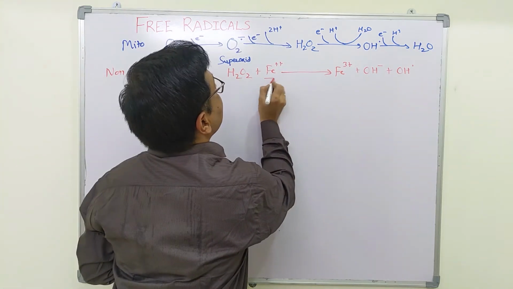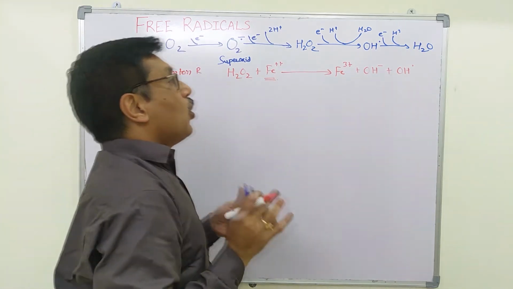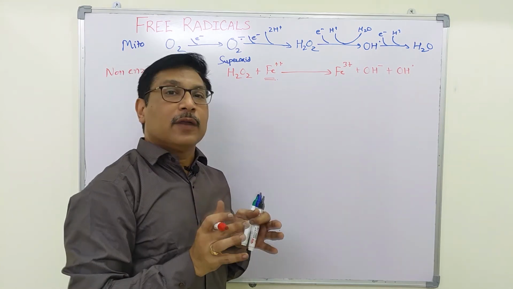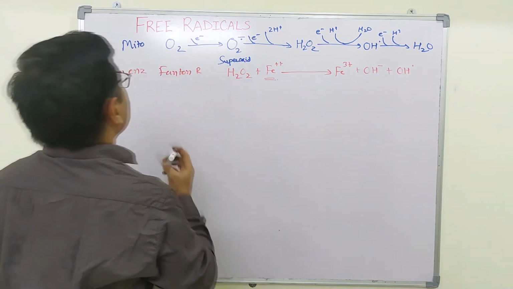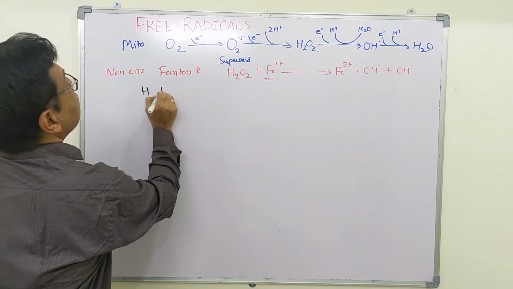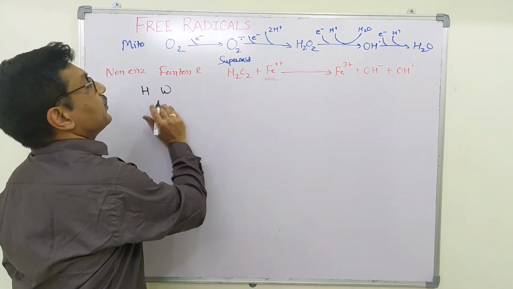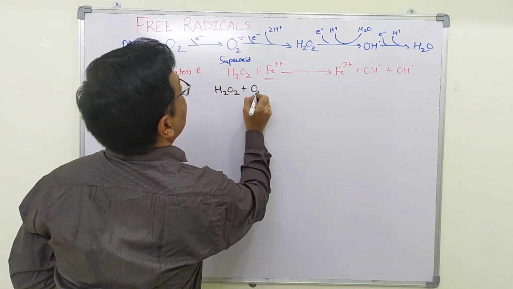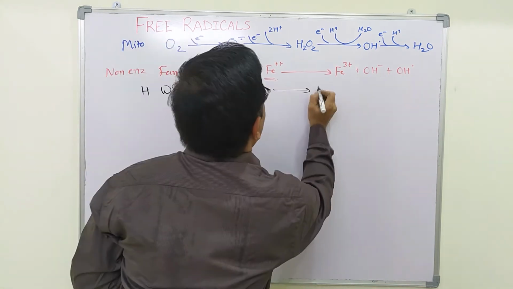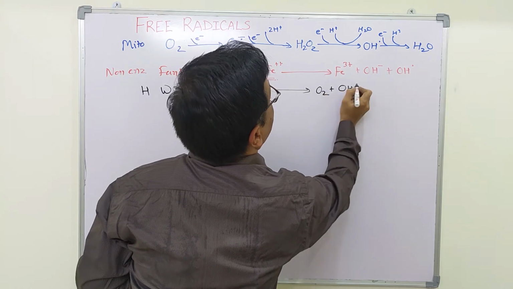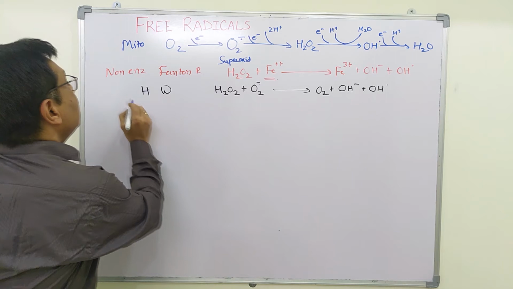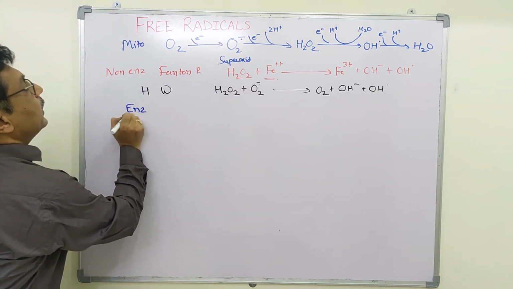In order to prevent such reactions, iron or copper are properly chelated in the body with the help of some carrier proteins. There is also another reaction called the Haber-Weiss reaction. In the Haber-Weiss reaction, hydrogen peroxide combines with superoxide to form molecular oxygen, hydroxyl ion and hydroxyl radical. Next, coming to enzymatic reactions.